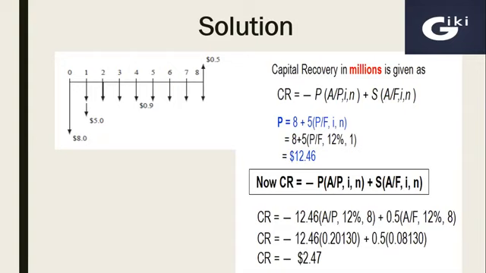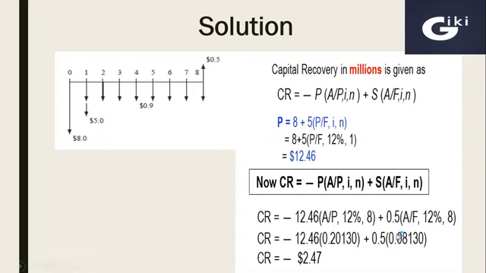Now we have the present worth of investment and future worth, that is salvage value. So we can apply the formula of capital recovery. So 12.46 A over P factor for 12% and number of years are 8. Then 0.5 million is coming at the end of 8th year and we have to convert it into 8 equivalent amounts.